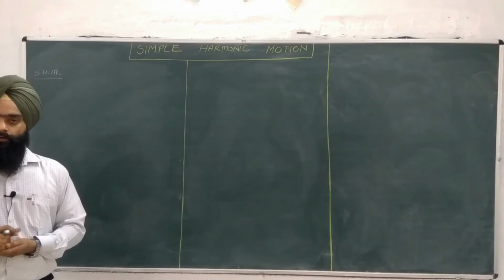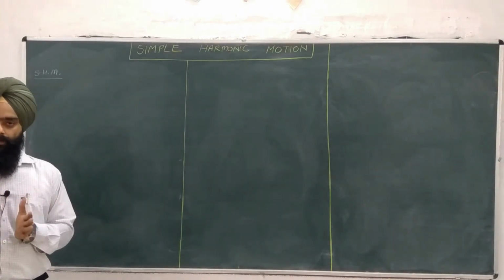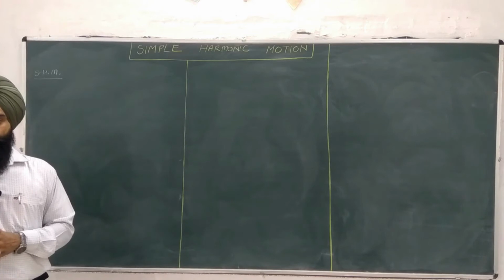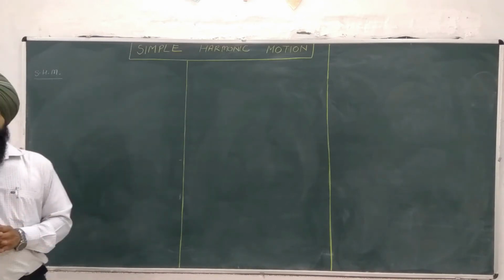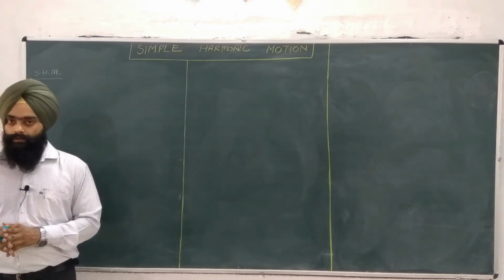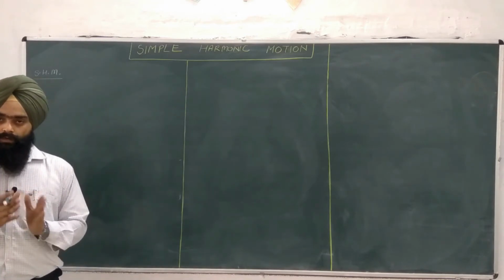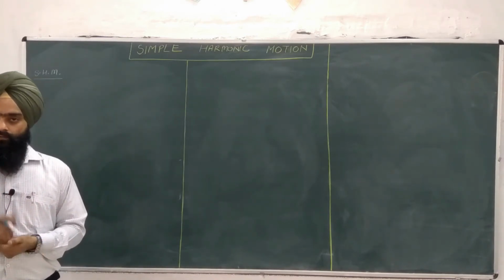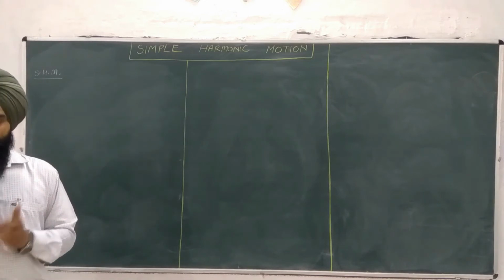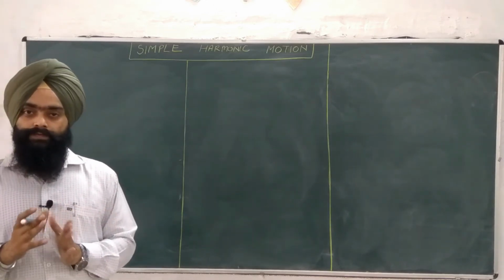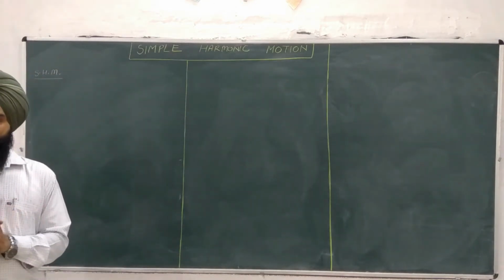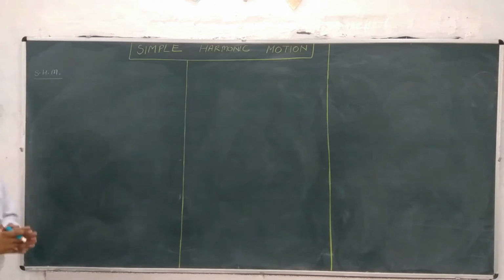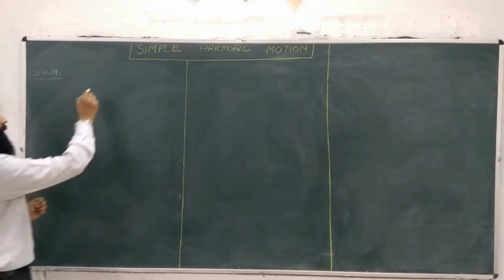So now consider the proper definition of the simple harmonic motion, and we will derive the mathematical equation for the simple harmonic motion also. The simple harmonic motion is defined as the motion which repeats itself after a regular interval of time and moves around a mean position by giving a to and fro motion. The third condition is that the restoring force acts on the simple harmonic motion, which is always directed towards the mean position. So the restoring force, let us take an example here.